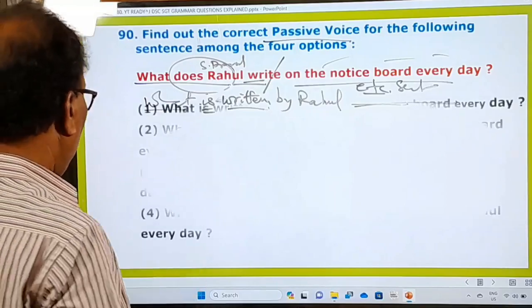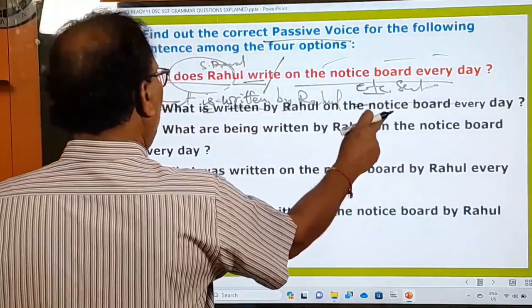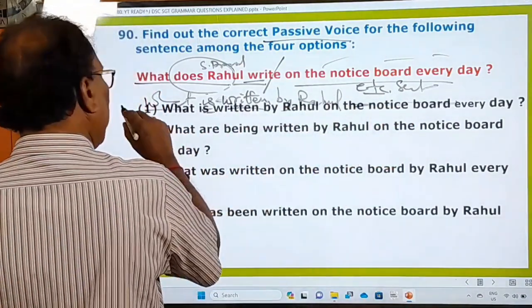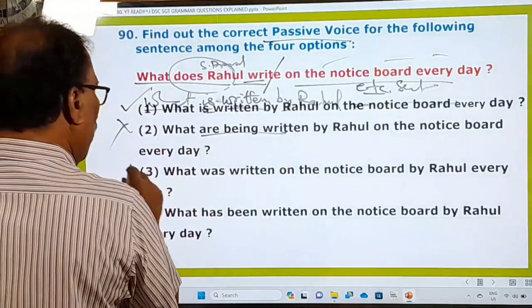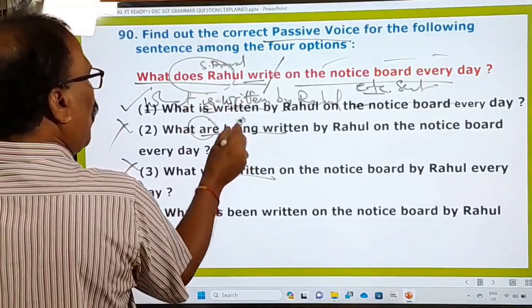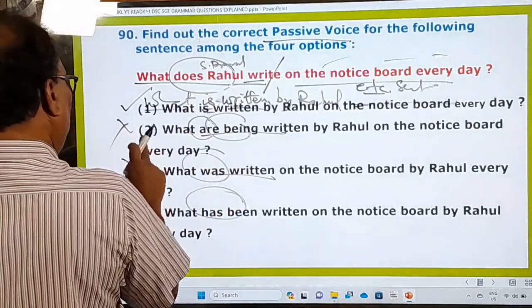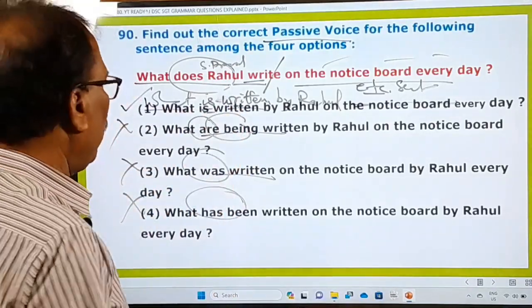And now what are the options given here? What is written by Rahul on the notice board? What is written by Rahul on the notice board every day? The very first one is the right one. What are being written? No. What was being written? No, because this is the simple present. How can you say are, or being, was, past tense, has been? No. So the second, third and fourth are wrong, and only the first one is absolutely correct.